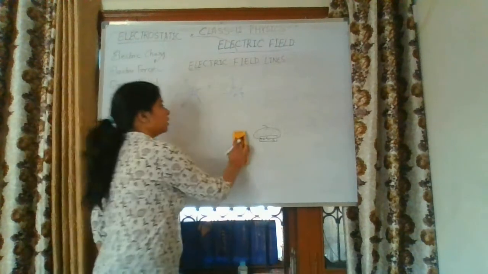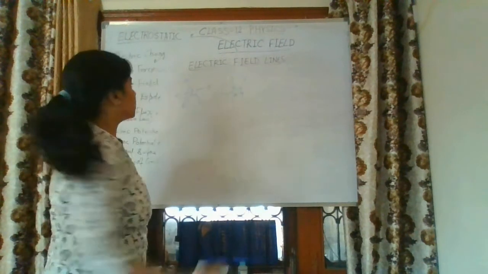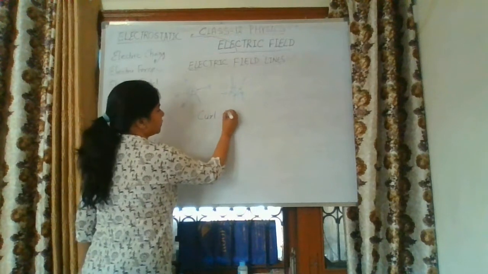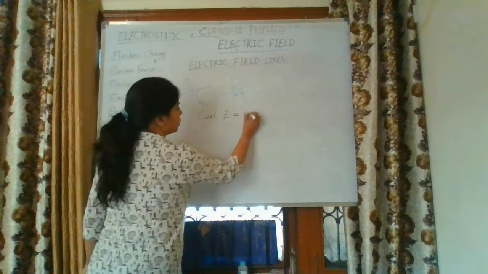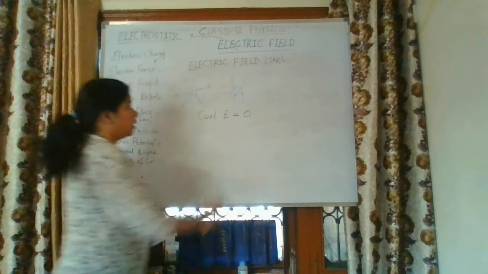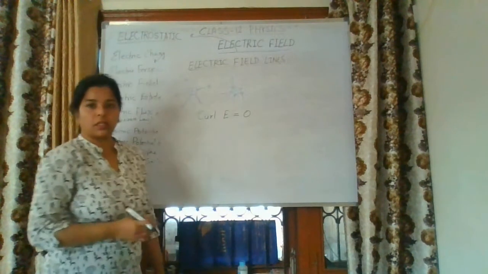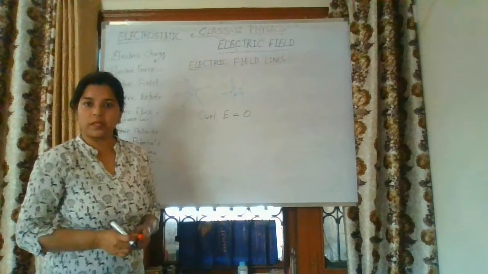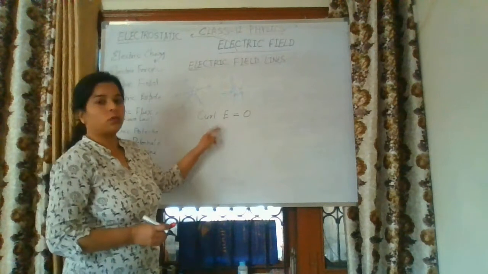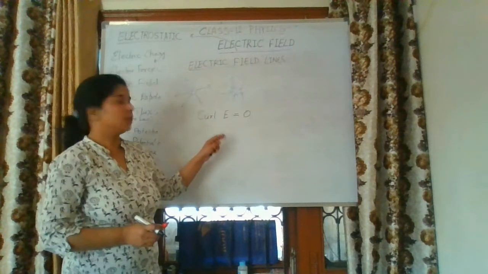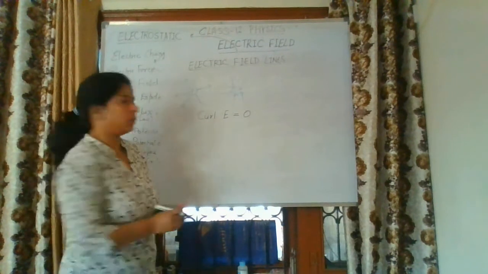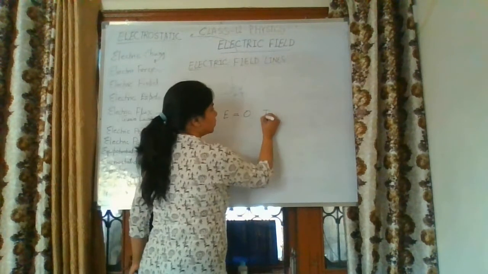Remember this point. And the mathematical expression for this is what? Curl of E should be equal to 0. In each and every case, whatever value of E is given in any numerical, you can prove that the electric field is an irrotational vector by taking the curl of E, which should be equal to 0.